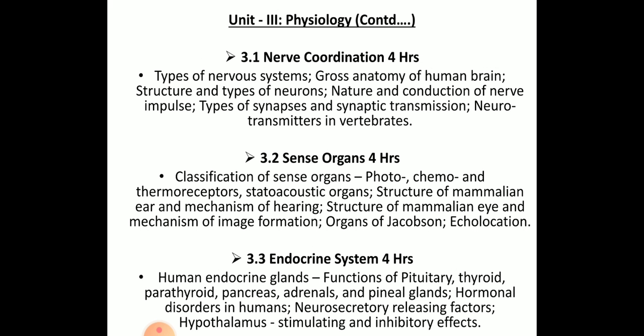So moving to the next unit, unit 3, that is physiology continuation part. The first subunit consists of nerve coordination. Here many different aspects of the nervous system will be covered, including gross anatomy of the human brain, structure and types of neurons, nature and conduction of nerve impulse, how the nervous system works, why whenever you touch a hot object, the message is sent directly to the brain and you directly withdraw your hand. So reflex arc, reflex actions, and types of synapses, synaptic transmission.